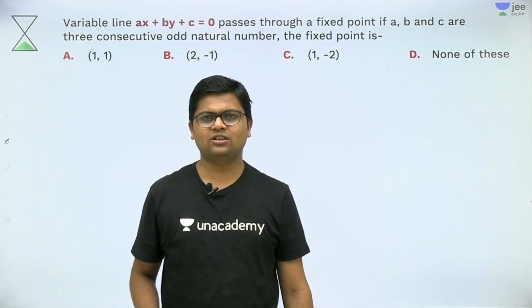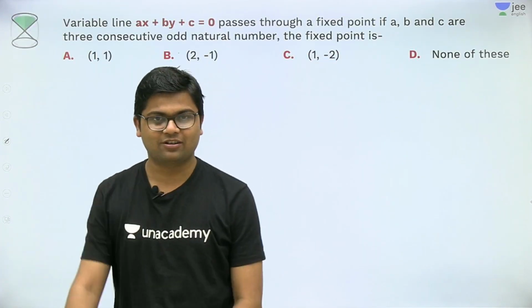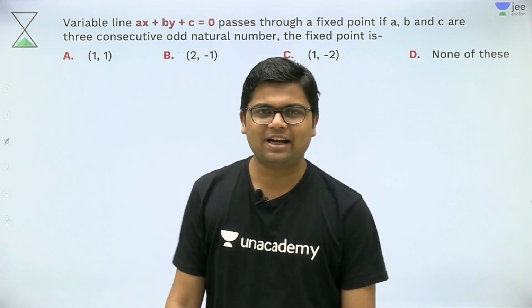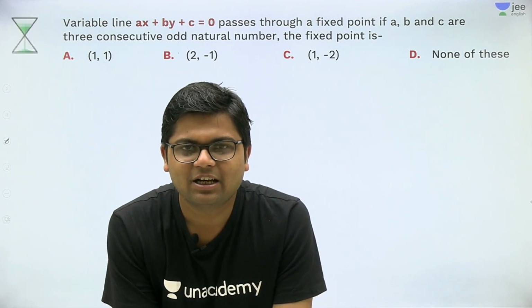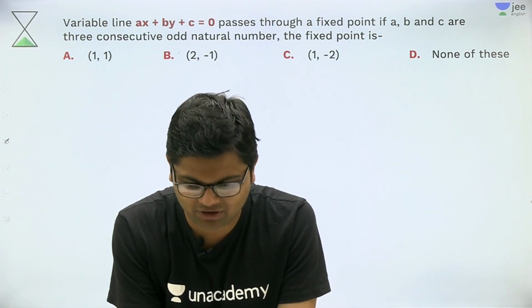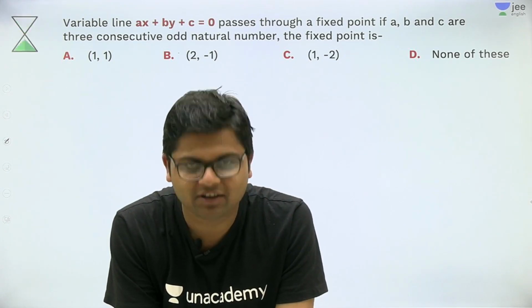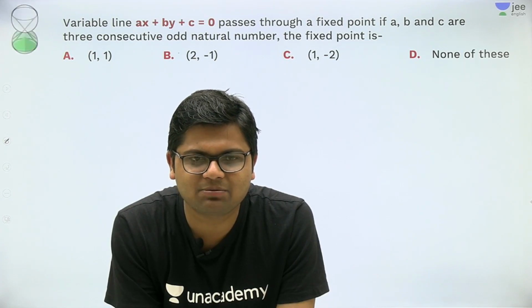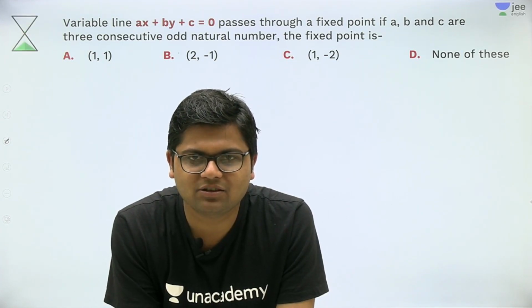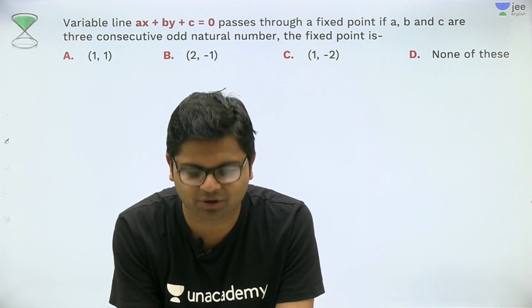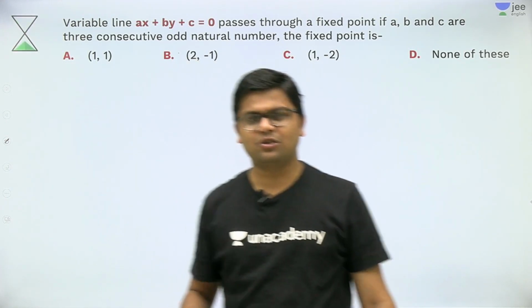So students, there is also one more question. Try it. Variable line ax plus by plus c equal to 0 passes through a point if a, b, c are in 3 consecutive odd natural numbers. Very good question. Actually it is a very good question. I'll solve it.